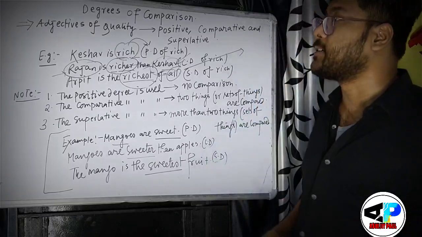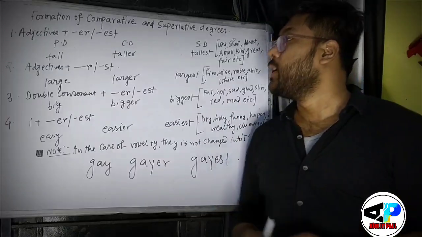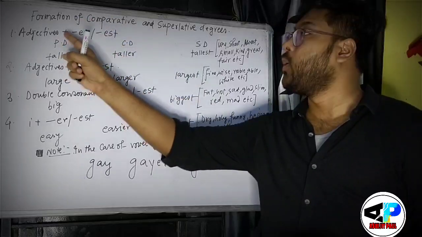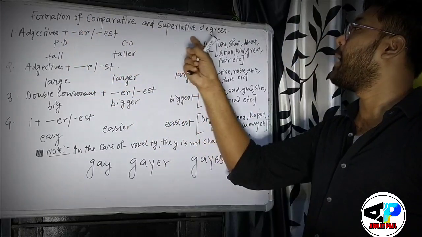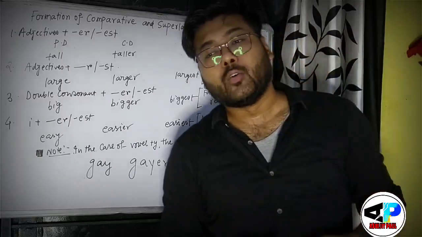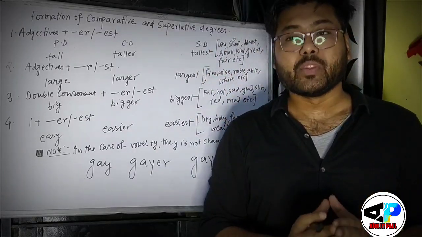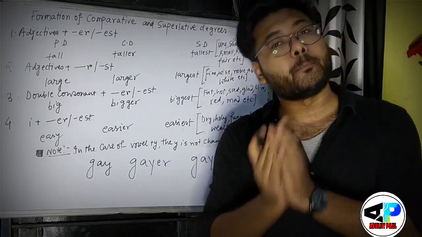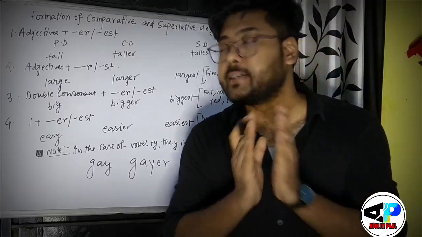Okay, so let's get started. Students, now you will know about formation of comparative and superlative degree. I mean to say how one can convert the positive degrees into comparative and superlative degree.